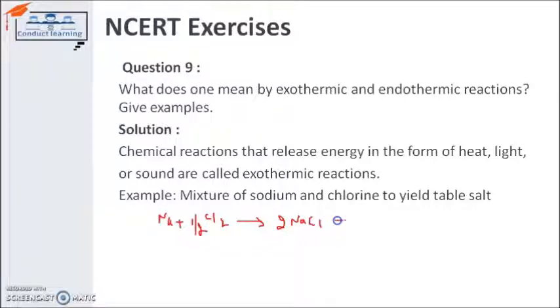It is nothing but a chemical reaction which is giving heat, so it's a big example of an exothermic reaction. You can also have the reaction of C6H12O6, which is glucose. When it reacts with oxygen, it gives us heat, energy, CO2 and water. This is also an example of an exothermic process.